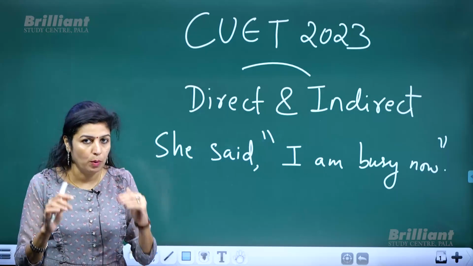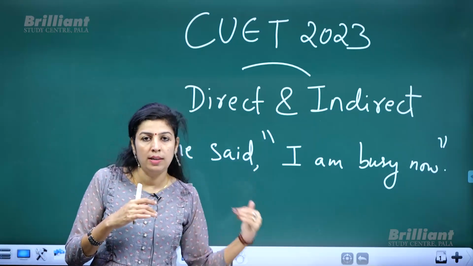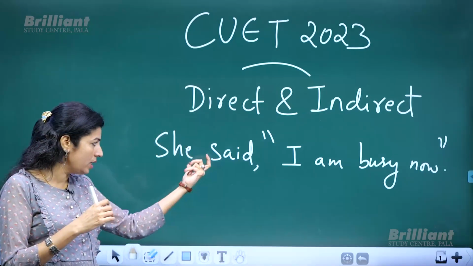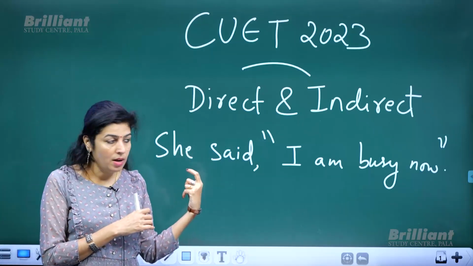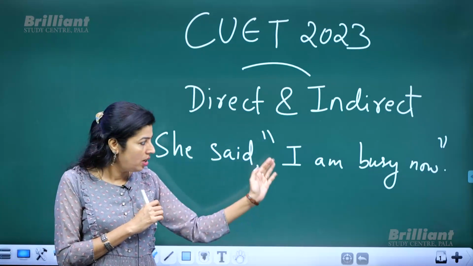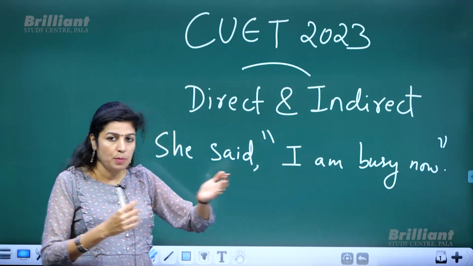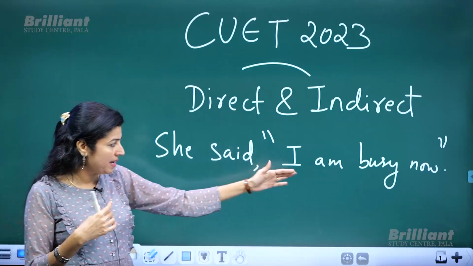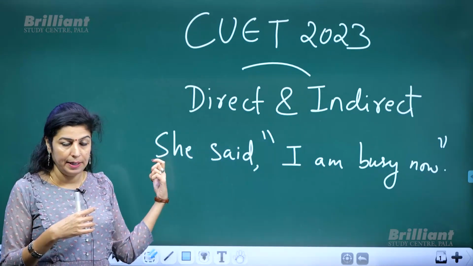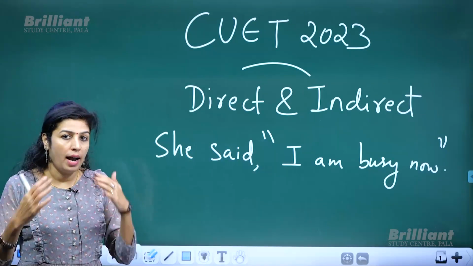Suppose you want to convey the message of the speaker. Here the speaker is she, and her message is, I am busy now. If I want to convey this message of that lady to another person, I can have two options.